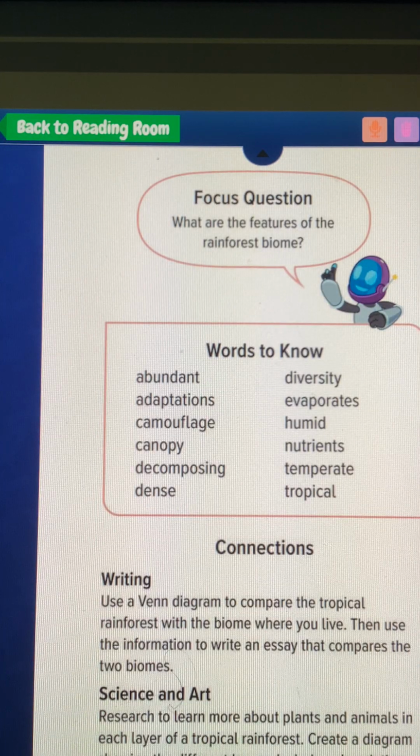Focus question: What are the features of the rainforest biome? Words to know: abundant, diversity, adaptations, evaporates, camouflage, humid, canopy, nutrients, decomposing, temperate, dense, tropical.